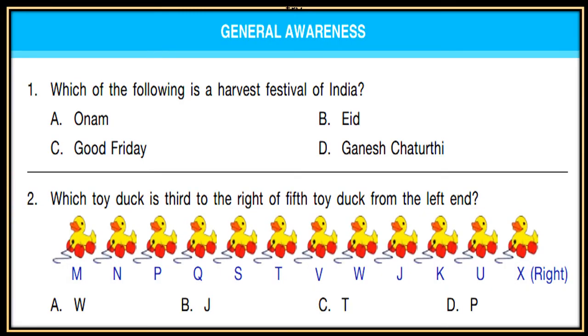Question 1. Which of the following is a harvest festival of India? A. Onam, B. Eid, C. Good Friday, D. Ganesh Chaturthi. Which toy duck is third to the right of fifth toy duck from the left end? Now you have to find the third duck to the right of the fifth toy duck from the left end. So start with the left end. First find the fifth toy duck and then go to the right and find the third duck.